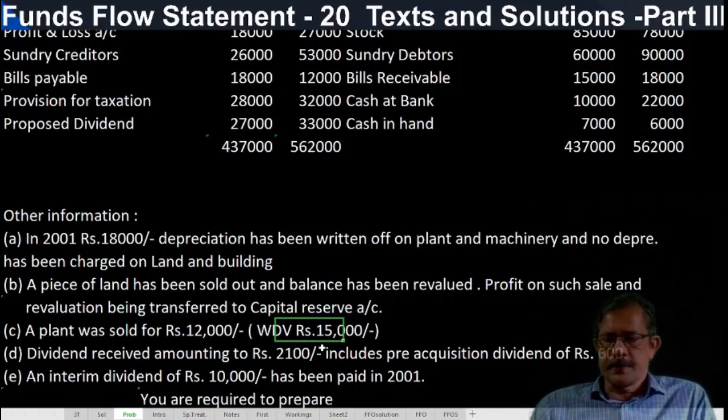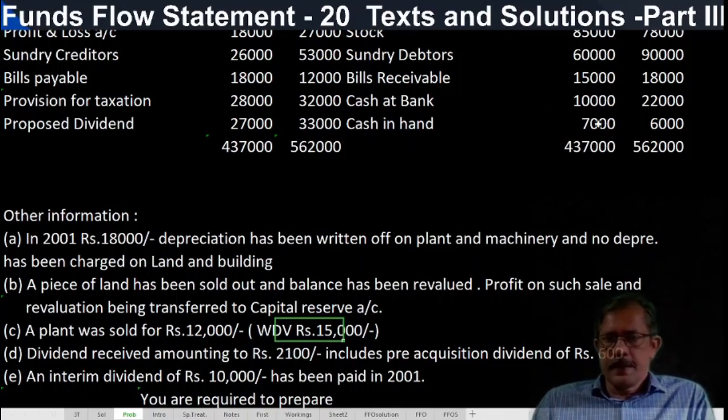Nothing is mentioned. What we have to assume? This loss has been debited to profit and loss account. What is the entry for this sale? There is no provision for depreciation account. If there is a provision for depreciation account, one asset disposal account we have to prepare. Depreciation is not credited to the fixed asset account.